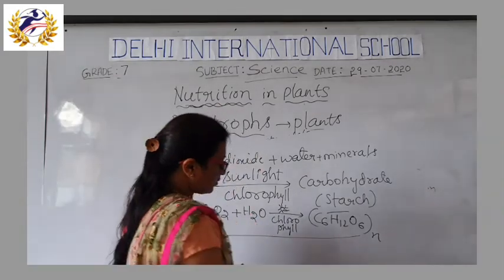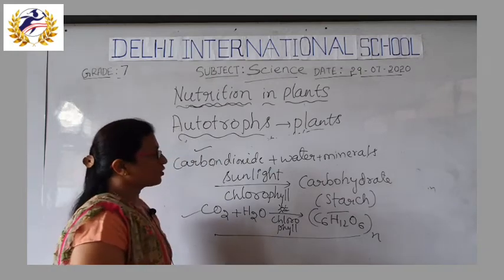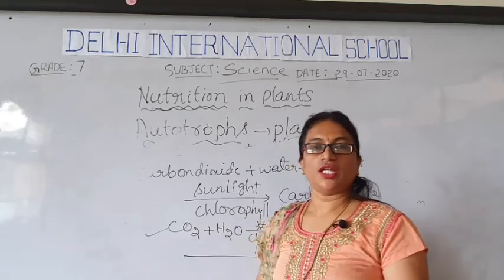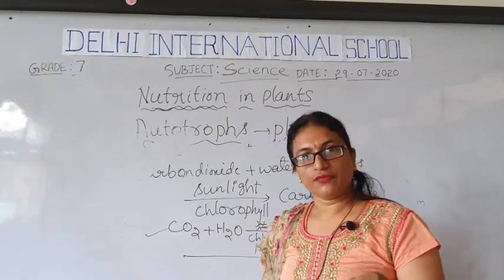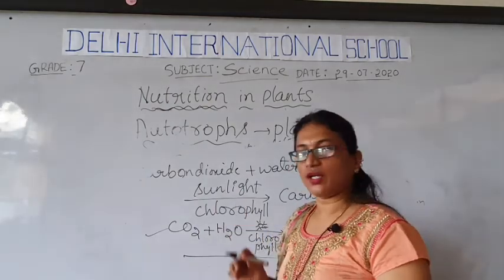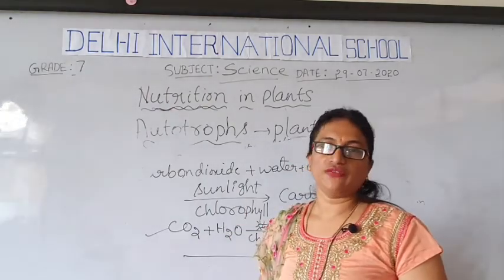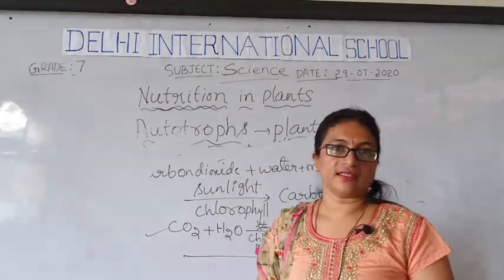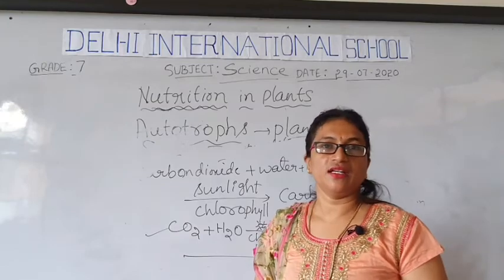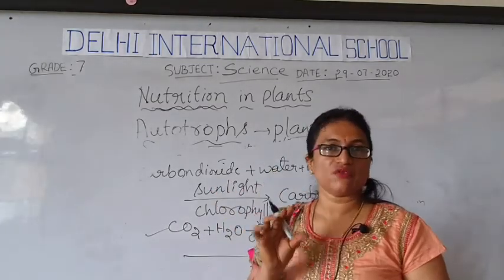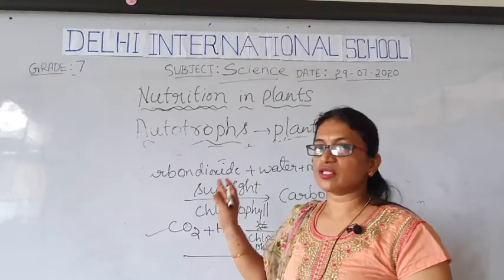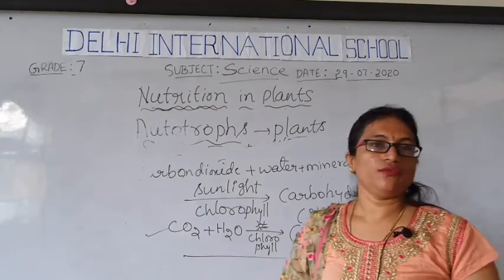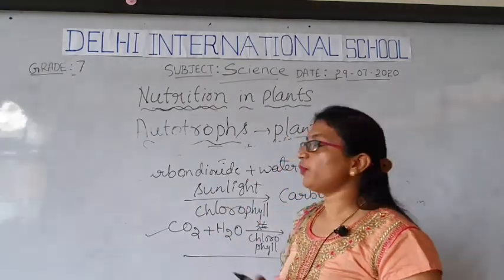So this is all we have studied about photosynthesis. Today we have covered topics like what is nutrition, what are nutrients, and the different modes of nutrition. We discussed autotrophic nutrition and heterotrophic nutrition. In autotrophic nutrition we covered in detail how photosynthesis takes place in plants, and that plants are the only living organisms which prepare their own food by photosynthesis. We also covered the word equation and the equation of photosynthesis.